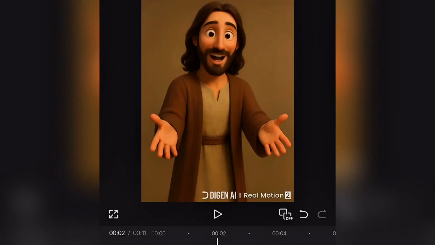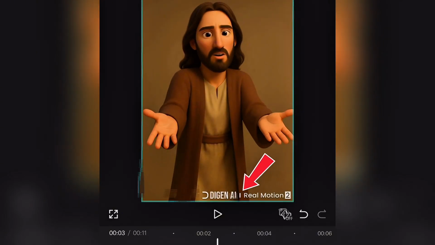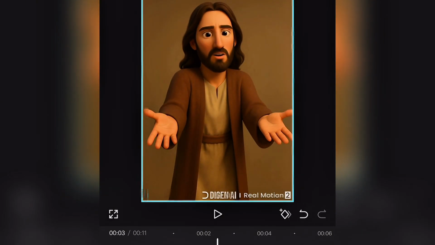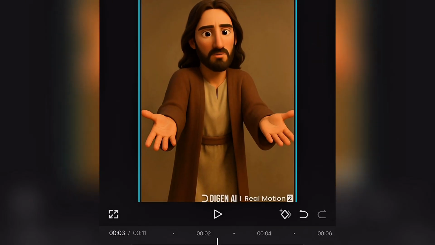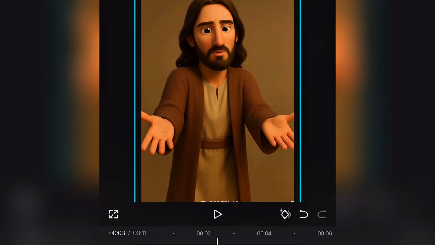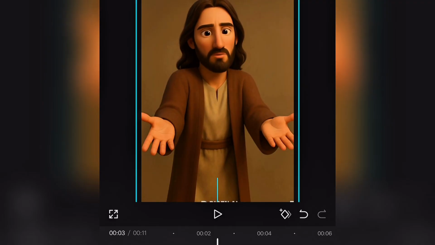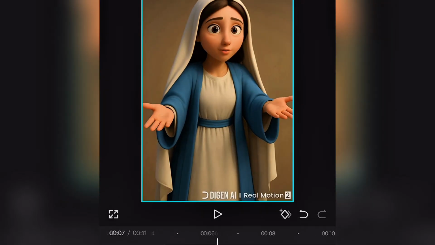Now, I know you guys will be talking about this Digent AI logo that is down. All you need to do is expand it a little bit and take the logo out. Okay, then you do the same thing here.